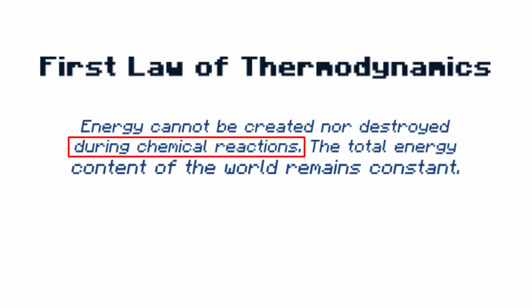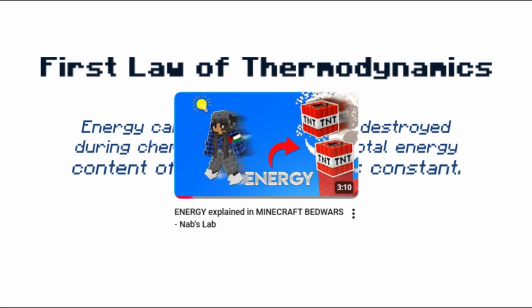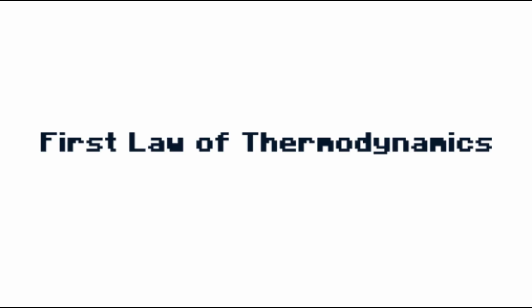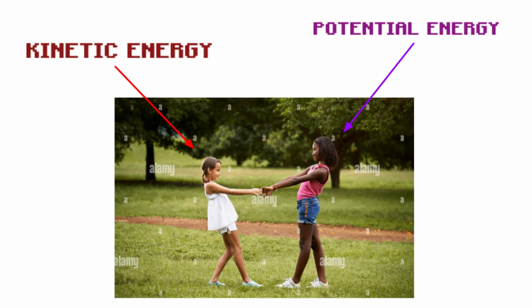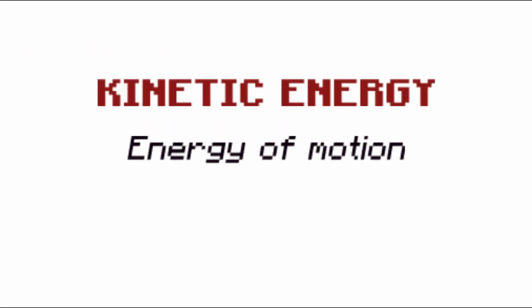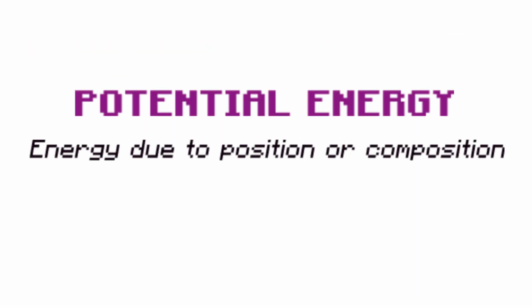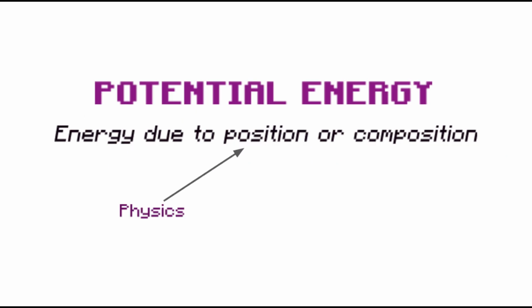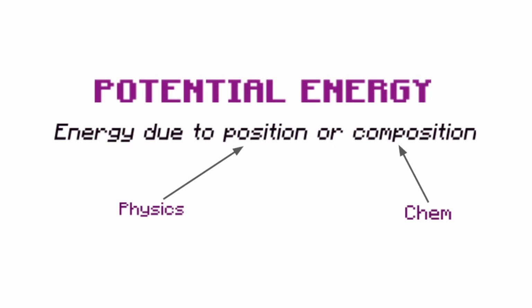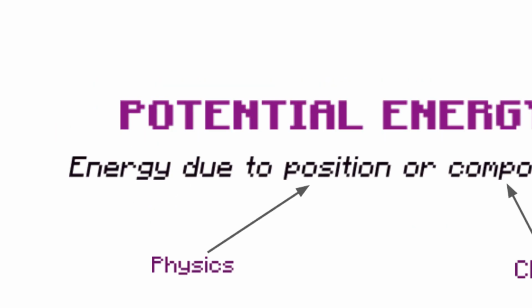Now away from the tangent and back to the point, there's many types of energy in the world, as you see in my other video on energy: kinetic, electromagnetic radiation, electrical, gravitational, whatever. The two main ones I want to focus on, however, are kinetic and potential energy. In relation to the law I just told you about, any given quantity of potential energy can be changed into the same quantity of kinetic energy. What's kinetic energy? It's the energy of motion. What's potential energy? Energy due to position, as in the physics definition, or composition, in the chemistry definition. Basically, in a nutshell, it's stored energy that has the potential to do something like moving an object or heating something. That's the potential in potential energy.